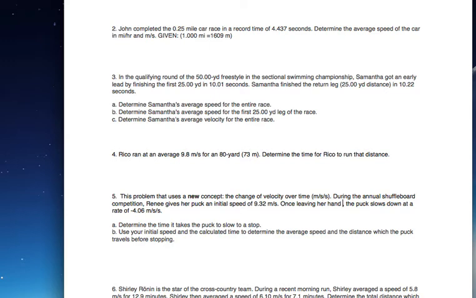So you got some values here. You've got 9.32, and you got minus 4.06 meters per second per second. It's a brand new concept. But our initial velocity, and let's use a different color here, let's use magenta. Here it is. Our initial velocity, which we use a U for, don't ask me why, is 9.32 meters per second. That's our initial velocity.